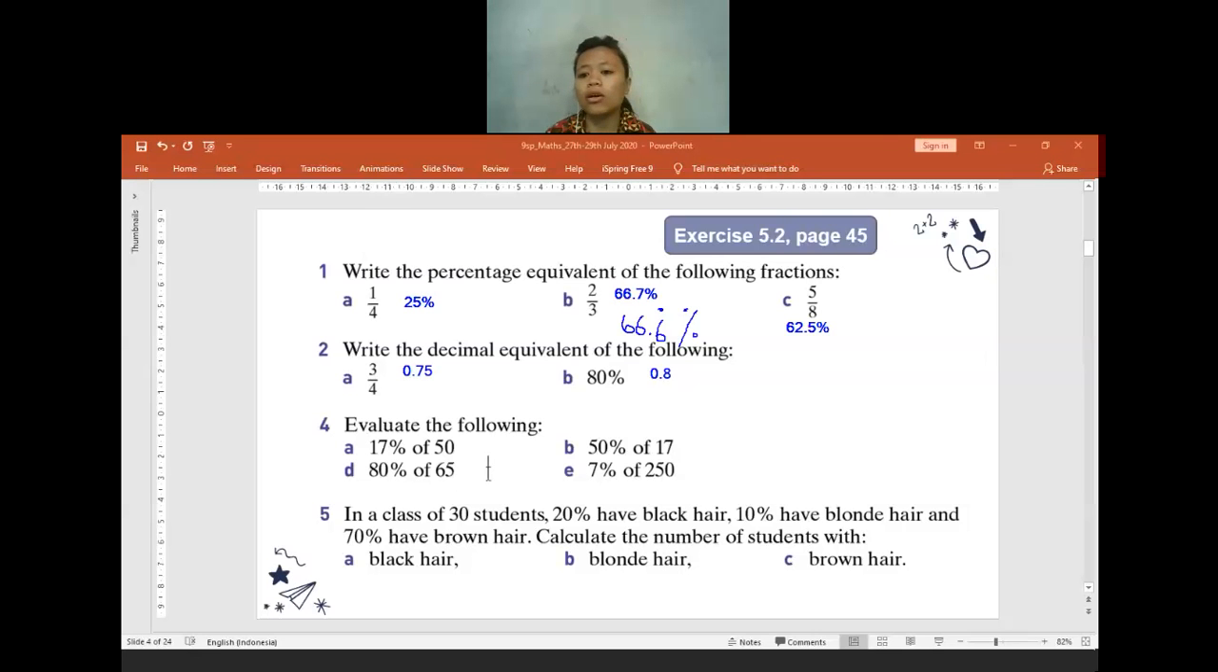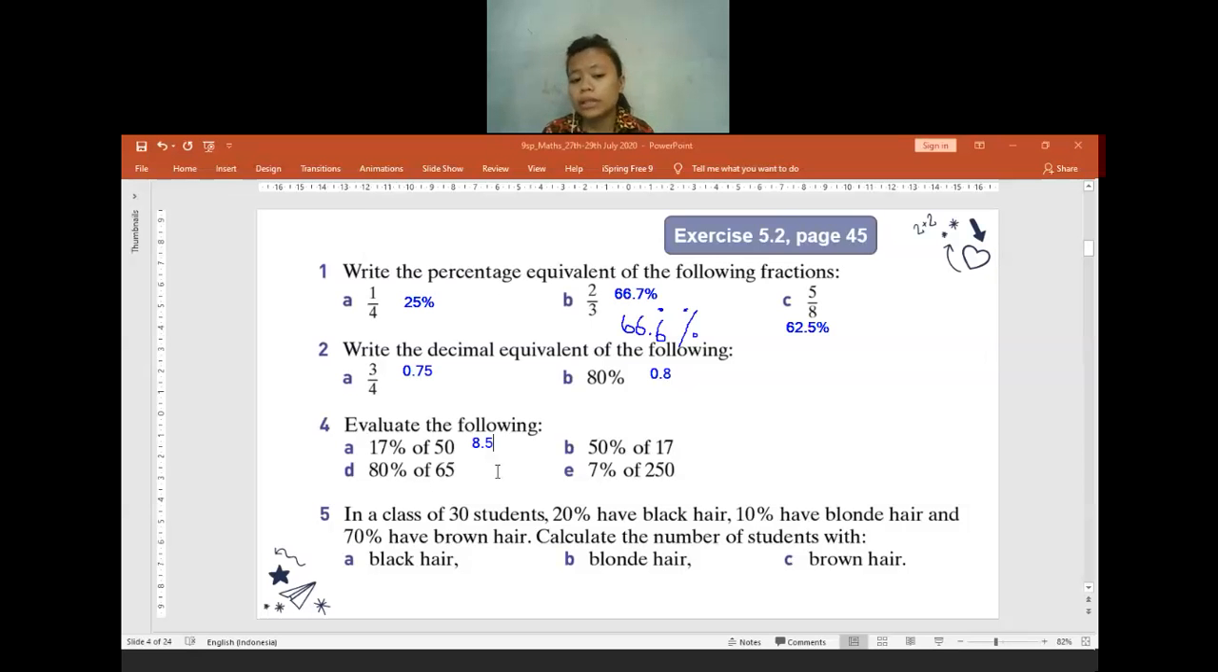Okay. Is there anything confusing here? No. If no question, then I will move to question 4. Evaluate the following. 17% of 50. How much will it be? 8.5. Okay. Is there anyone who is confused about getting 8.5?